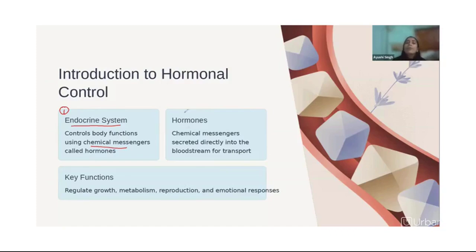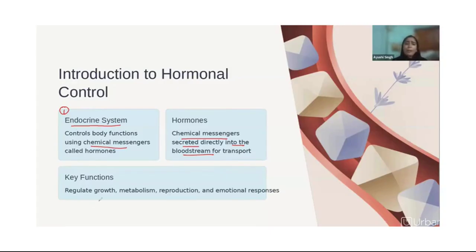Now, what is a hormone? A hormone is a chemical messenger that is secreted directly into the blood. So there are no pipes, tubes, vessels or veins for it. Basically, the hormone is just released into the blood, and it will reach the target site. Wherever there is a requirement for that hormone, it will reach there and produce the given effects.